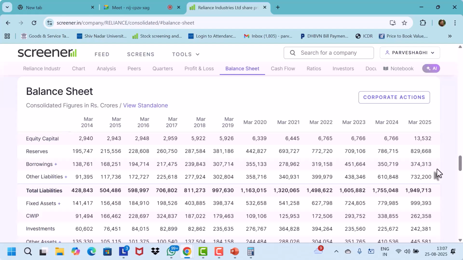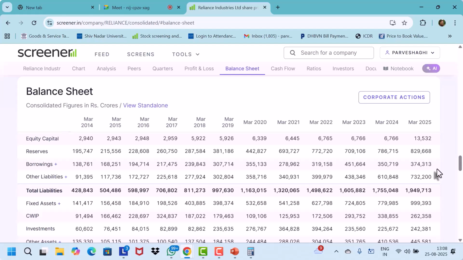Similarly, the second would be share premium. Share premium arises whenever the company is issuing shares through FPOs or rights issues. They are asking more shareholders to join, so they collect some kind of premium from them. They can't offer the shares at par because the company is already big and has a lot of value. They can't bring people in at the face value, so they have to charge some premium, which goes to the reserves.